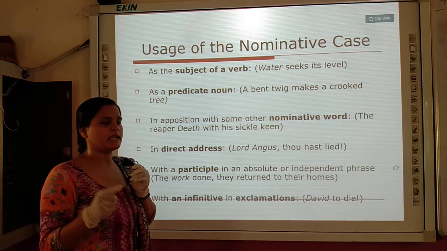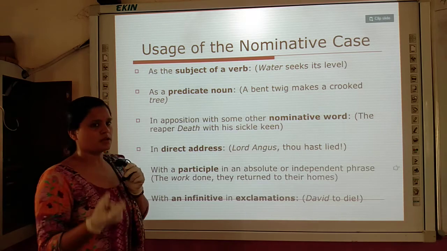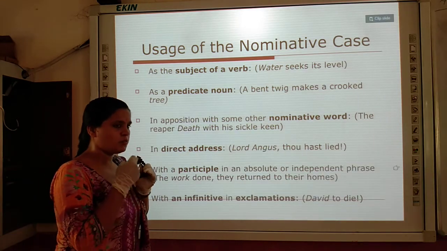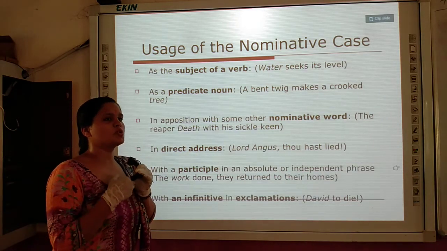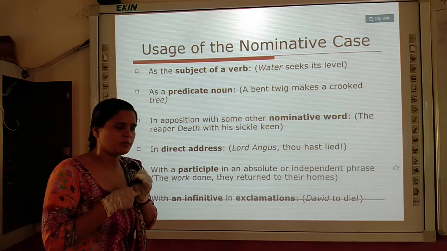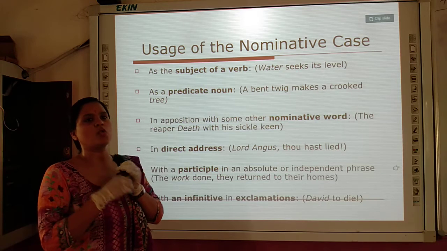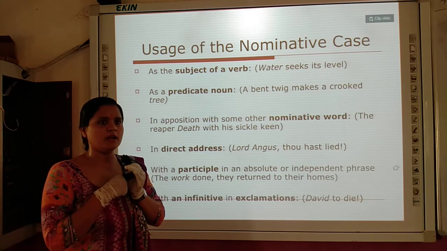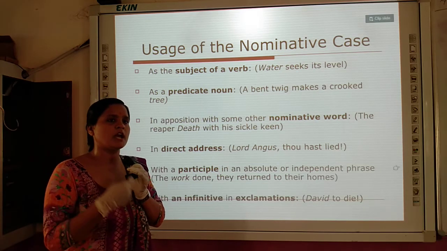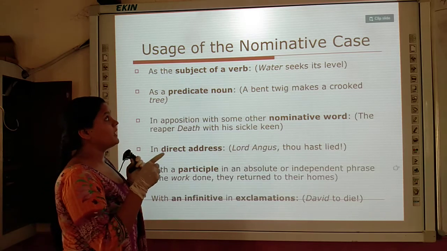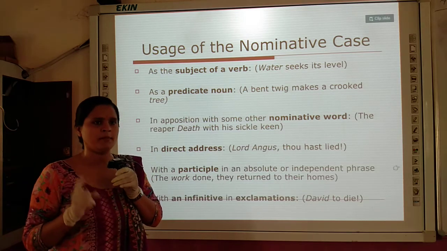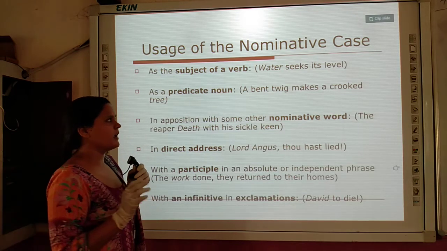The word Jyoti, the one who is the subject, who is doing something, is in the nominative case. Whoever is doing something, that subject noun will be considered in nominative case. Does everybody understand?